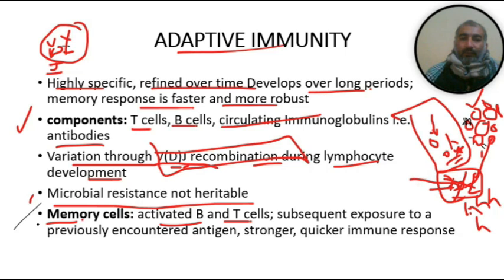We already covered memory cells, which are activated B and T cells. They produce a memory which helps in adaptive immunity. When that bacteria enters our body, it will be killed by the robust, pre-planned response which we call the memory response, produced by the activated B and T cells. So a more robust and quicker immune response will be produced by adaptive immunity.